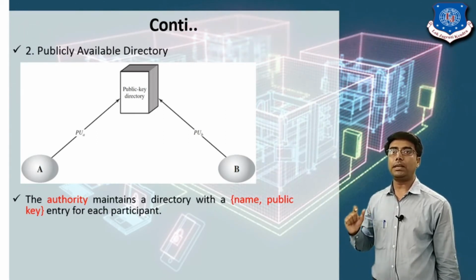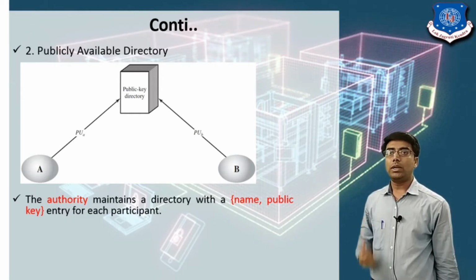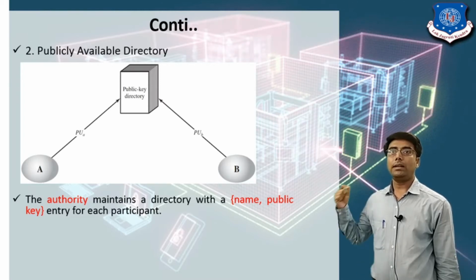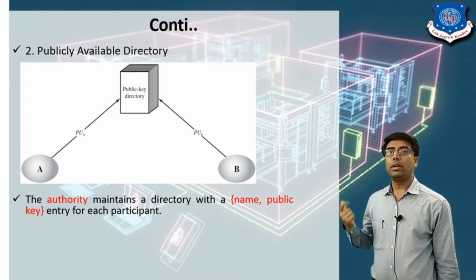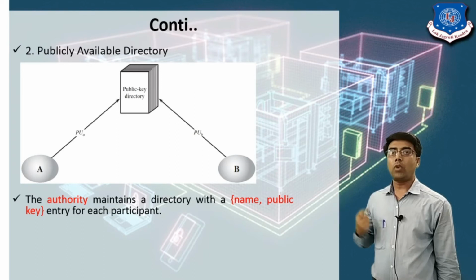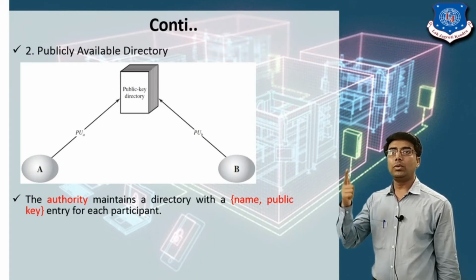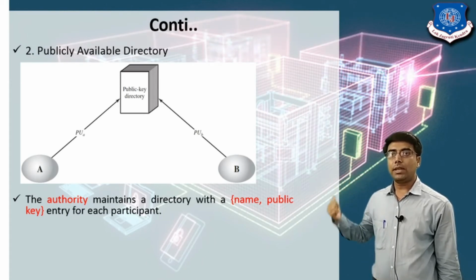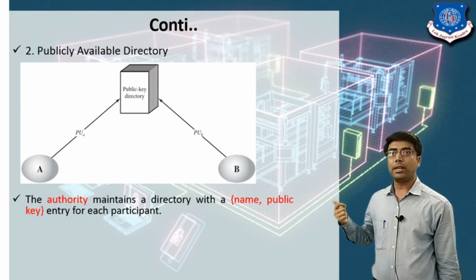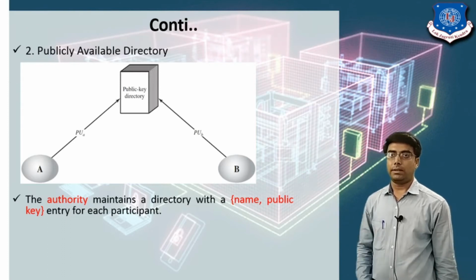It means here the public key directory is maintained by one authority, and in this directory should be included the name and the public key entry for each participant. If user A wants to communicate with user B, first user A will send their public key to the public key directory. Same, user B also shares their public key to the public key directory. Now any user can access any key from the public key directory.